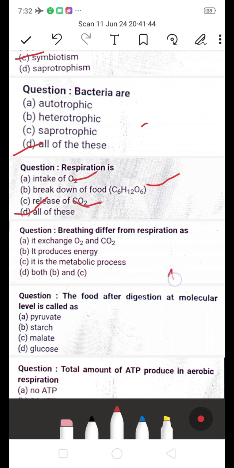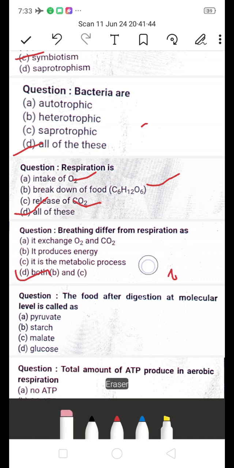Breathing differs from respiration, the answer is both B and C. Actually it produces energy and it is also a metabolic process, as I said earlier. Respiration is a chemical process and it produces energy. D is the right answer.